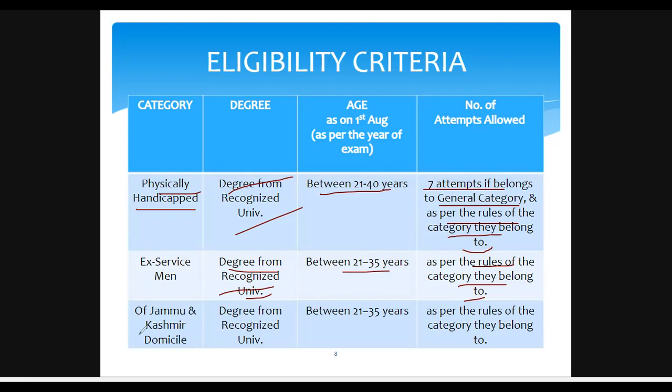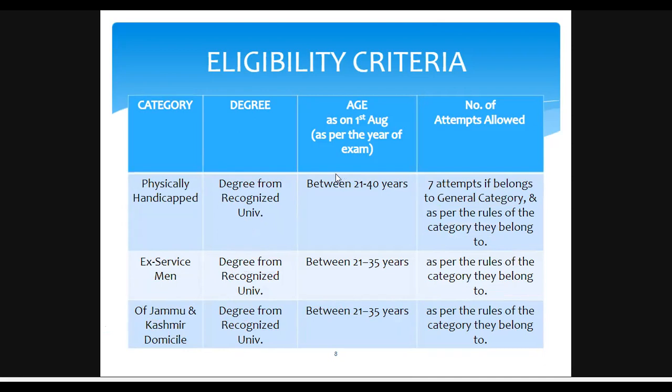Then for Jammu and Kashmir domicile, you know Jammu and Kashmir has so much importance nowadays also. A degree from a recognized university is required, and between 21 to 35 years they can give this particular examination, and as per the rules of the category they belong to. The number of attempts solely depends upon the rules of the category they belong to. And let's go for the next thing.